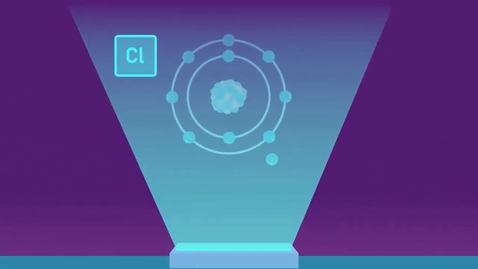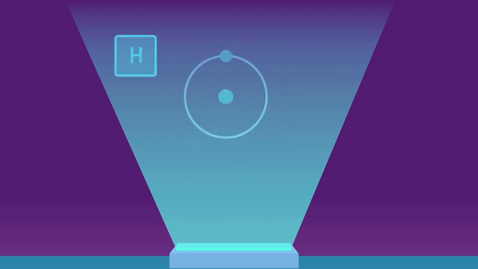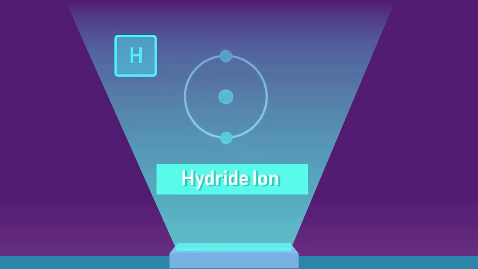For example, a chlorine atom tends to gain 1 electron to form the Cl- ion. Hydrogen can also form a negatively charged anion by gaining 1 electron. It is then called a hydride ion, H-.